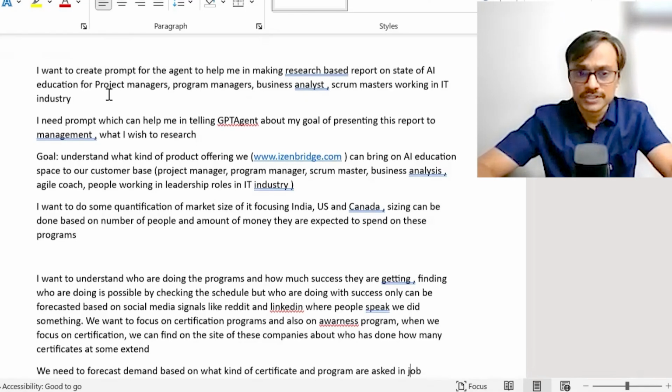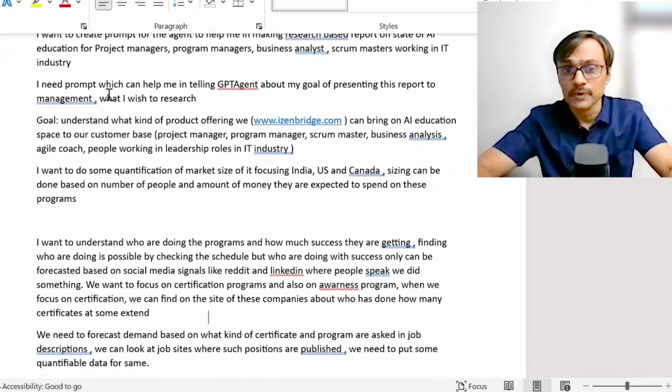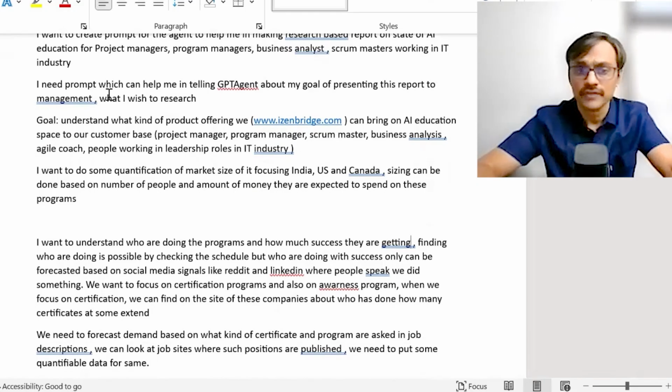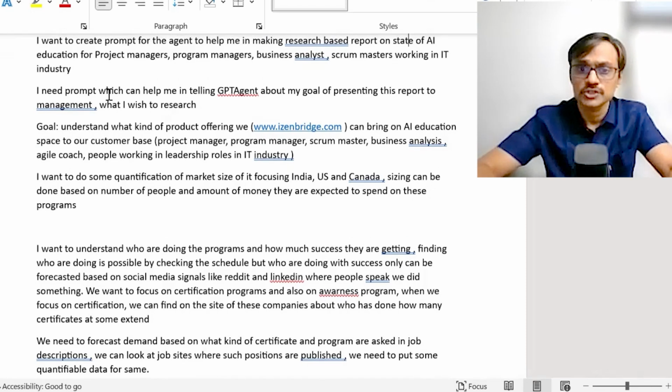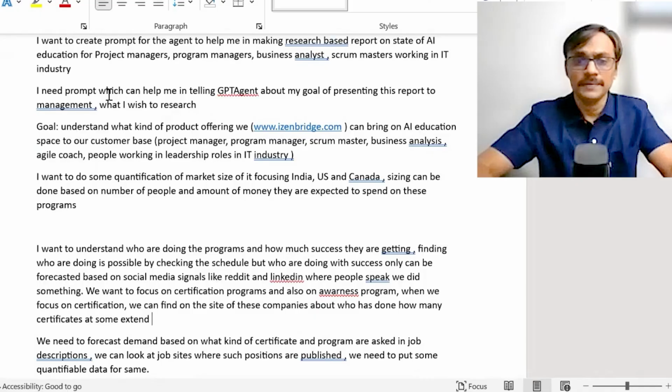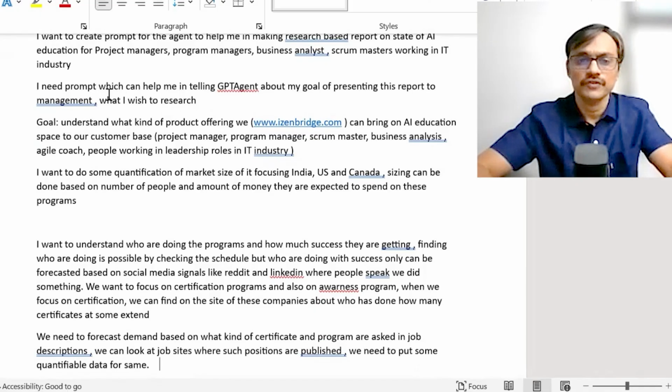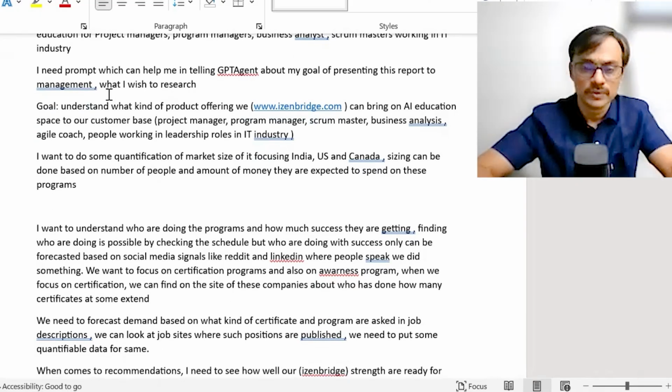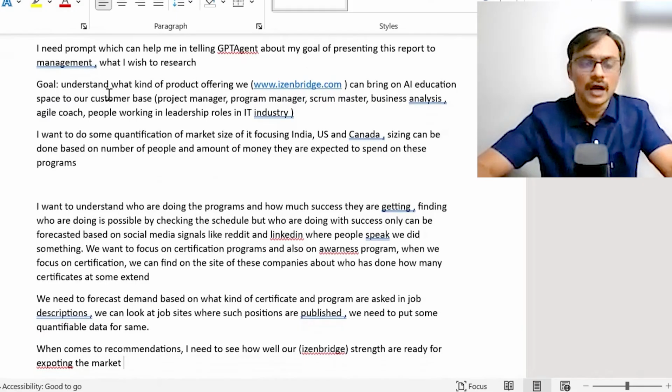program. I want to understand who are doing the program and how much success they are getting, finding who are doing possibly by checking and giving some indication. Finding who are doing can be done by checking the schedule, but who are doing with success only can be forecasted based on social media signals like Reddit and LinkedIn, where people speak what they got something out of it. We want to focus on certification program also the awareness program.